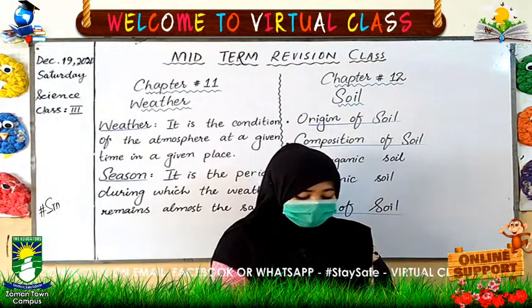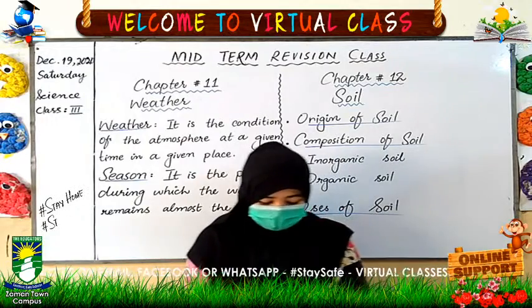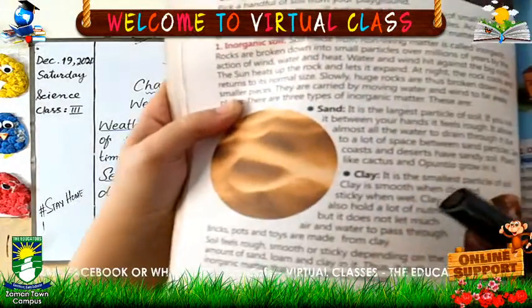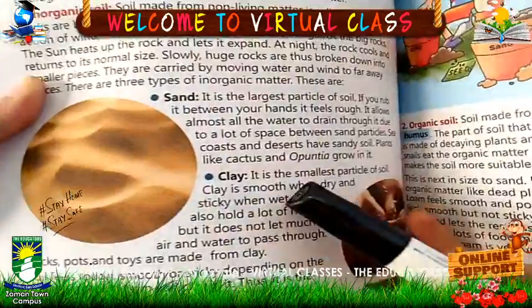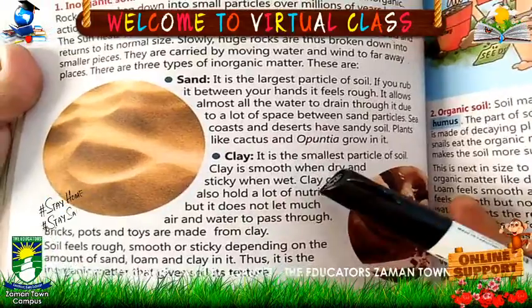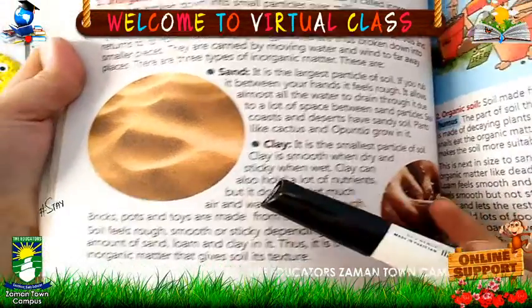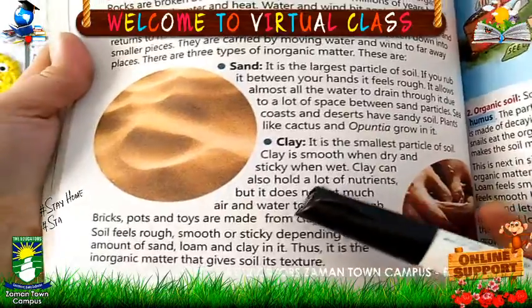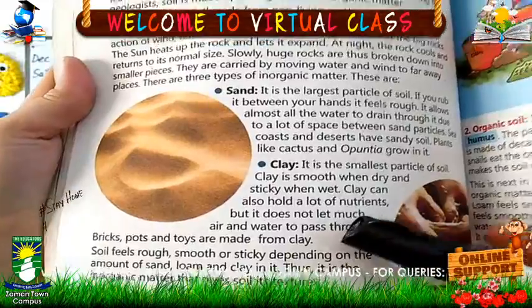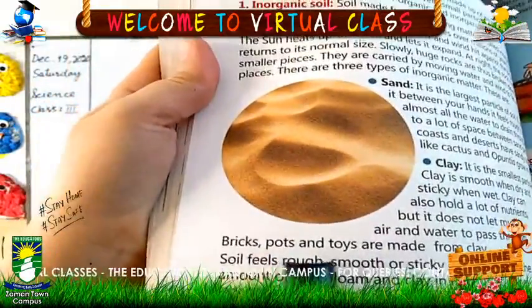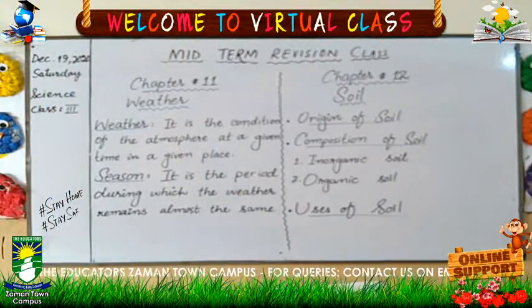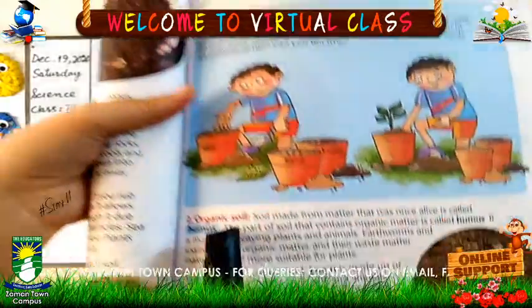As you can see here on page number 86, it has written that clay is smooth when dry and sticky when wet. Clay can also hold a lot of nutrients, but it does not let much air and water pass through it. It becomes sticky when it is wet, so we can make bricks, pots and toys from clay. Come to the next heading, which is organic soil.